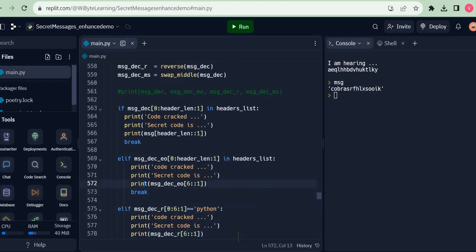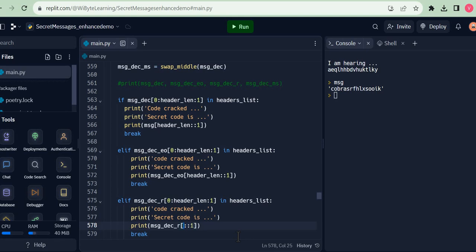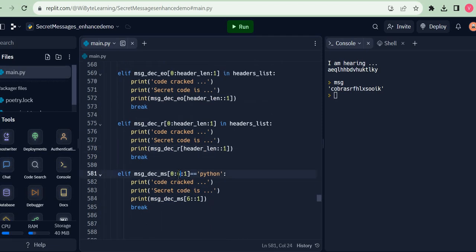So over here, it becomes message decode EO, header_len. And same way over here, so I say header_len in headers_list. And I just make this header_len, stop, all the way to the end, and read off the message.